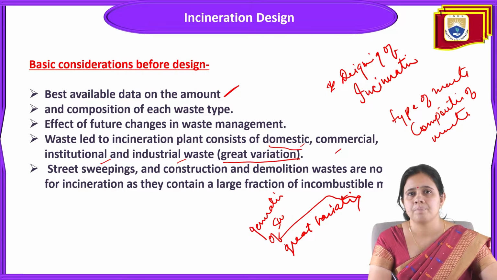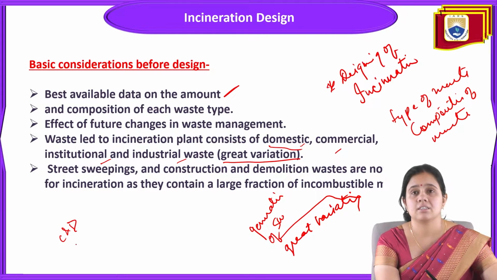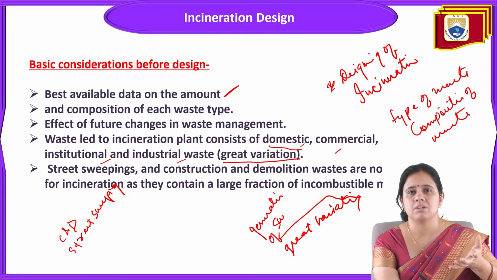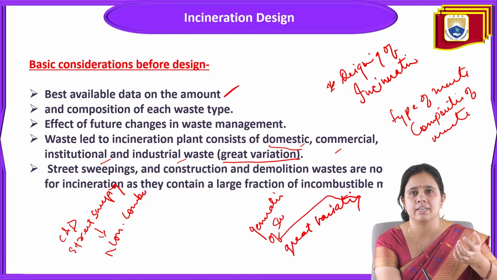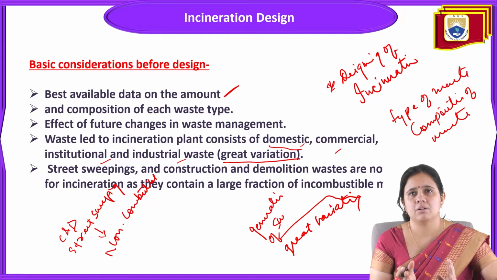And next, street sweeping and construction and demolition waste are not suitable for incineration, as they contain a large fraction of incombustible matter. Obviously, some C and D waste, that is construction and demolition waste, and street sweeping are also called non-combustible waste. So only those types of waste can be used which are combustible in nature. So two types of waste are there, combustible and non-combustible.